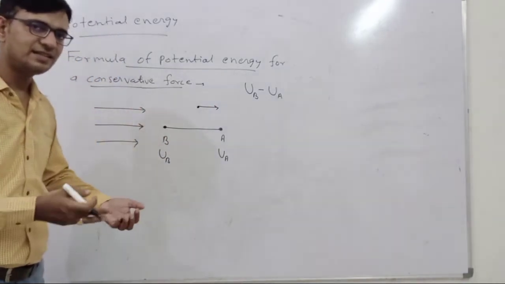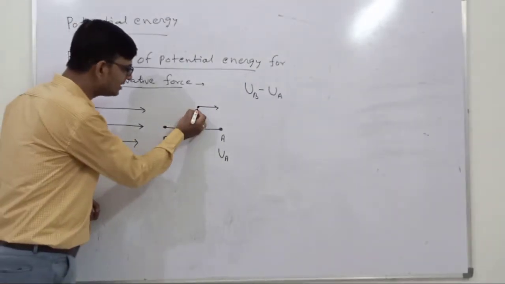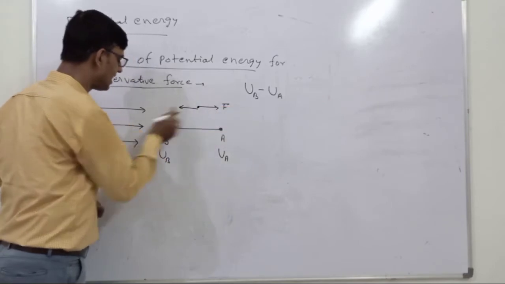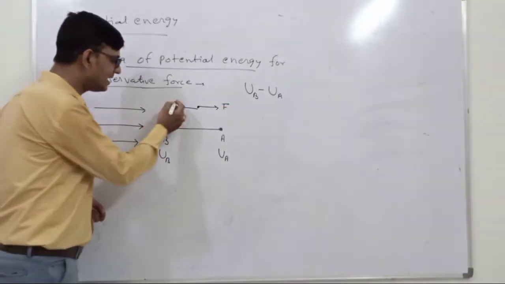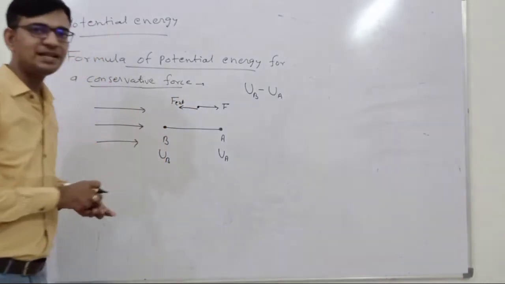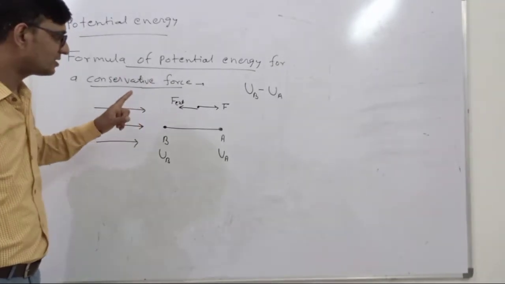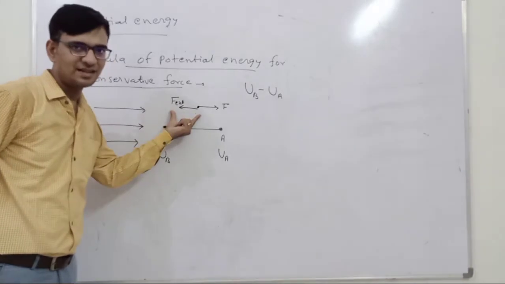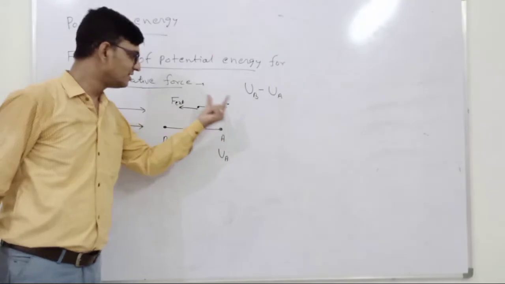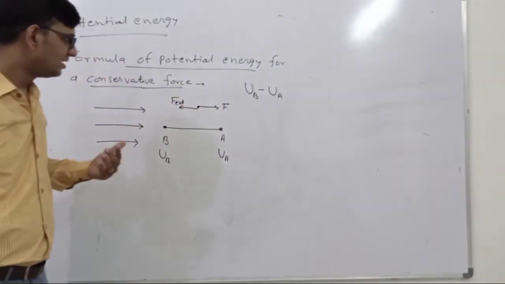and it will try to move this body in the opposite direction. So suppose this is the force applied by the conservative force field lines, and this is the force applied by the external agency. So the potential energy between these points is related with the work done by the external agency, not the work done by the force field lines. So the potential energy is associated with the work done by the external agency.